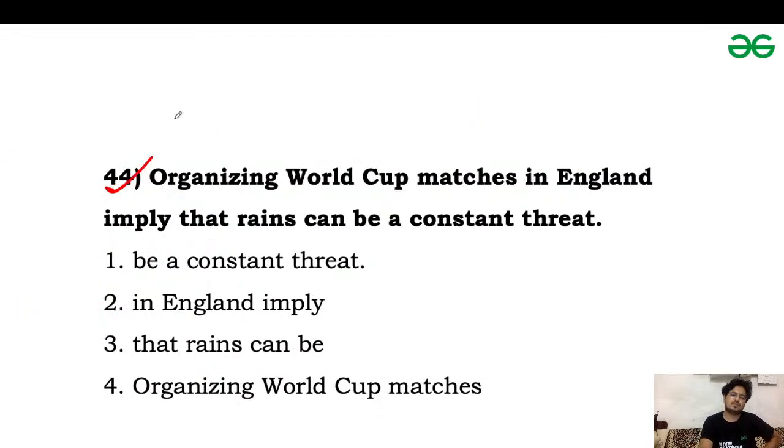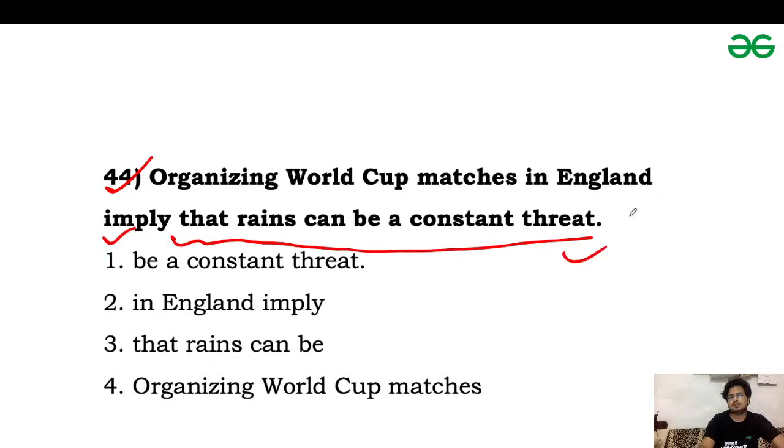Next one is question 44. Organizing World Cup matches in England imply that rains can be a constant threat. Comment your answers for question 44. Organizing World Cup. So just identify the subject of the sentence. We are using a verb imply, and we have used an object, that rains can be a constant threat. This is a noun clause acting as an object of the imply verb.